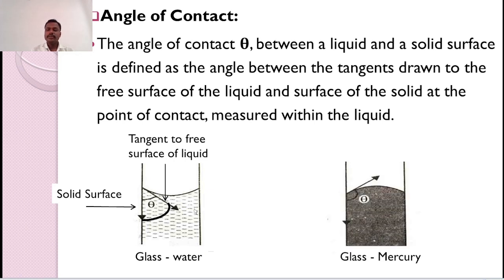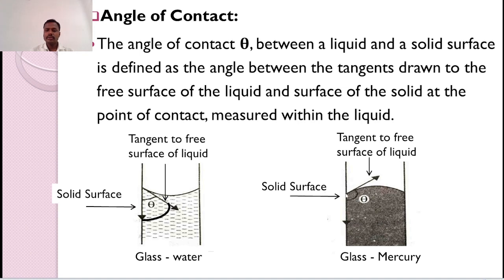Now the next example is, consider mercury in a glass vessel. Then this is the free surface and this line is the tangent to the free surface of the liquid and this is the solid surface. So the angle of contact is the angle between the tangent and the solid surface measured inside.